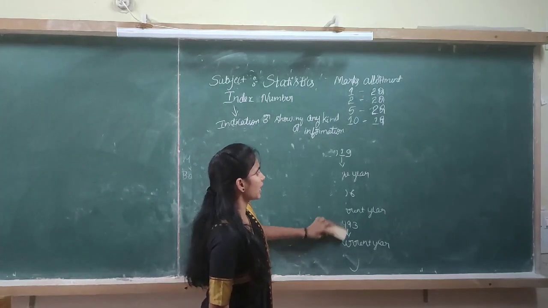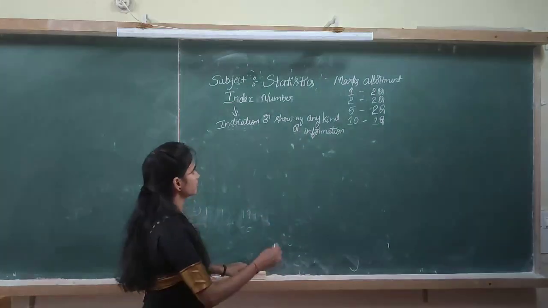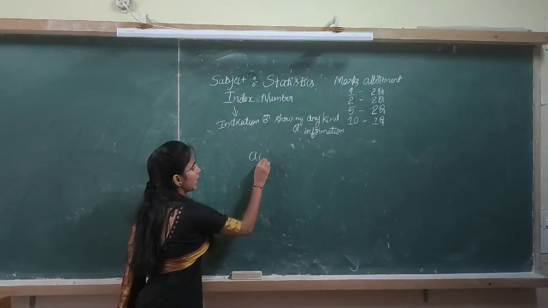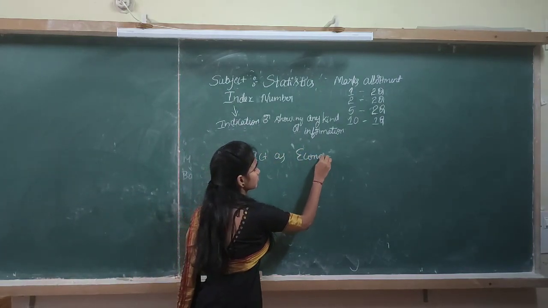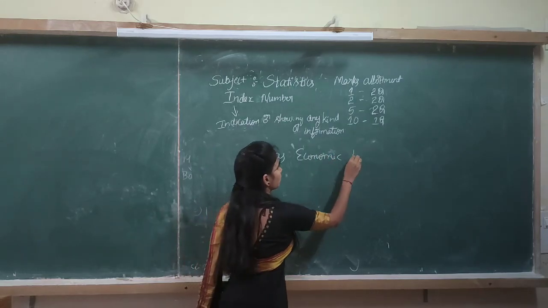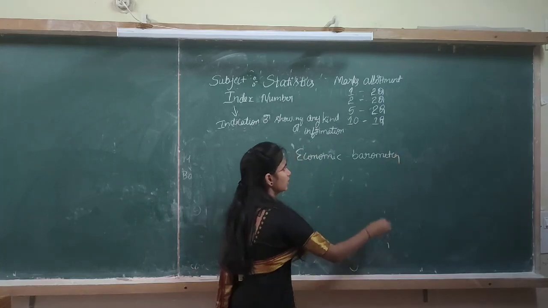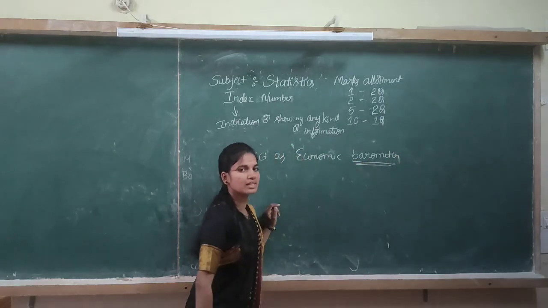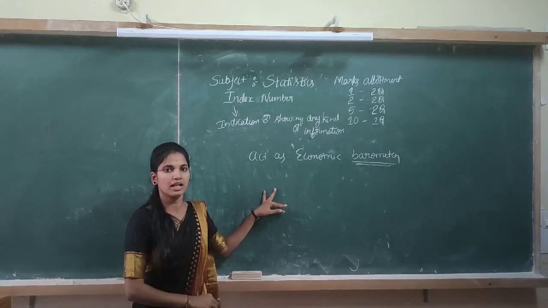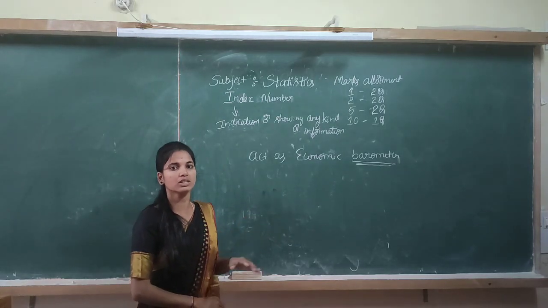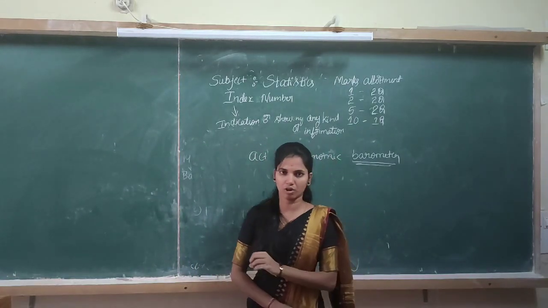An index number acts as an economic barometer. Here, a barometer is a device which measures the pressure changes in the level of phenomena, or the economic or business behavior of the economy.